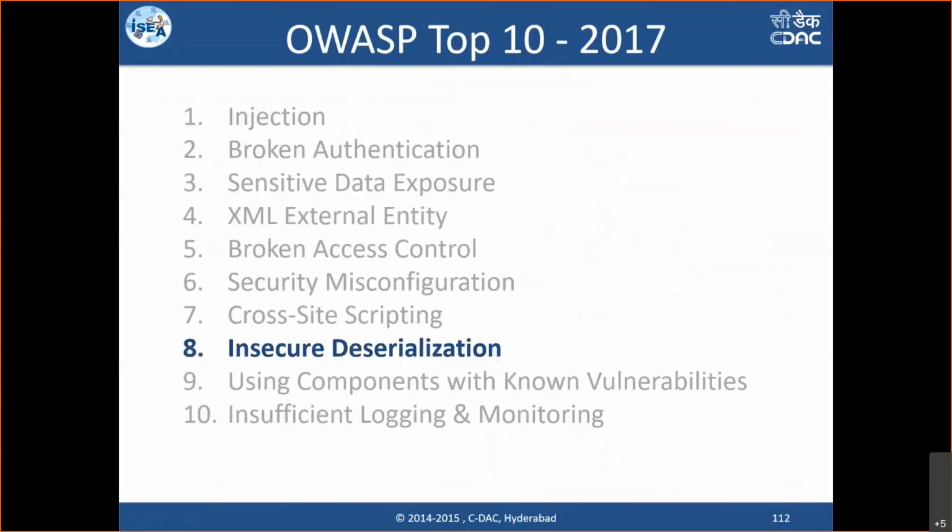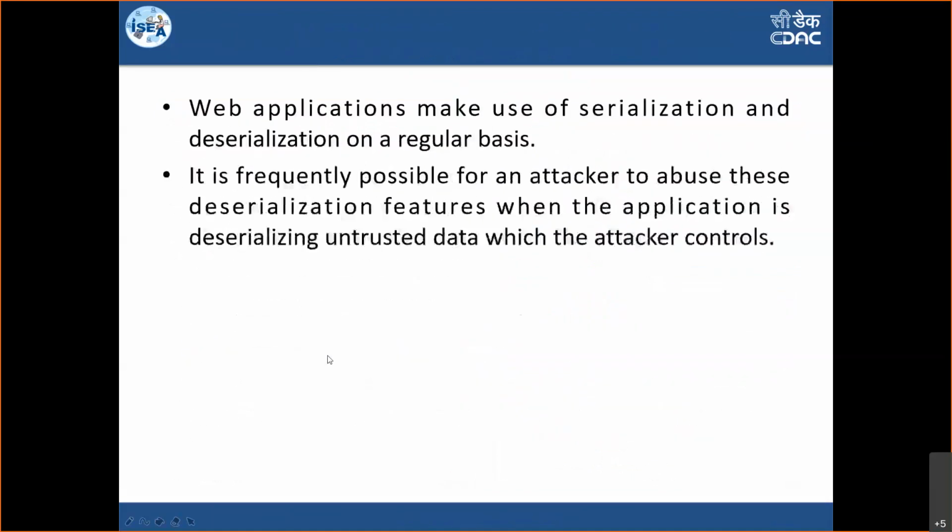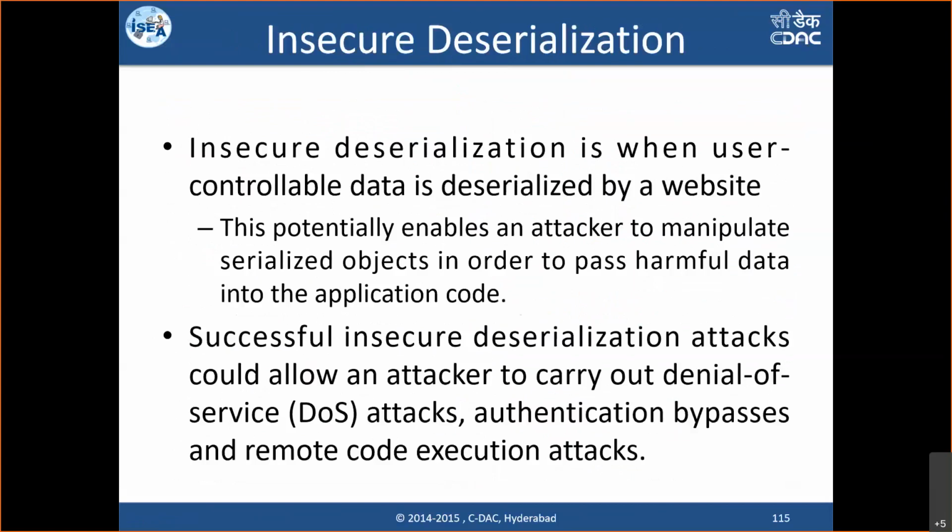You may remember this: insecure deserialization is when user controllable data is deserialized by a website. Serialization and deserialization is done by most applications in today's world. Today's latest technologies use this technique of serialization and deserialization in many cases. But the only thing is, one should never do deserialization on user controllable data. That is, any data that we are accepting from the user, we should never perform deserialization on, because performing validation in a deserialization context is very difficult.